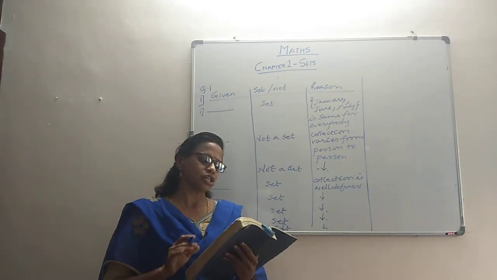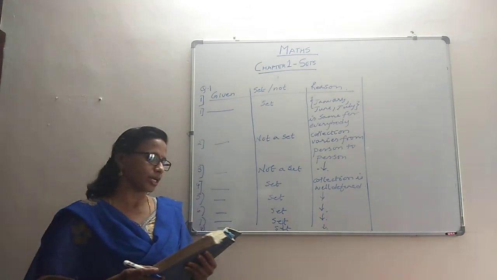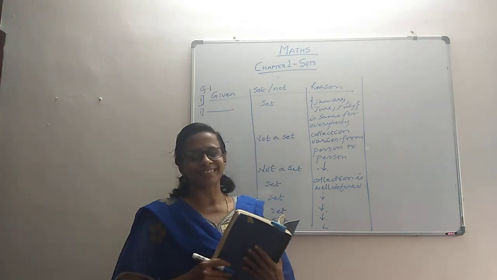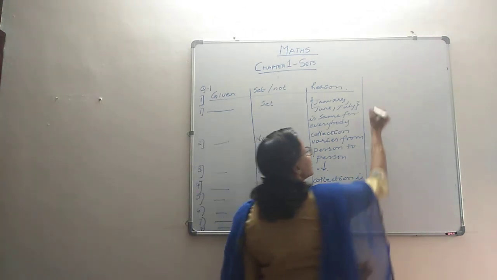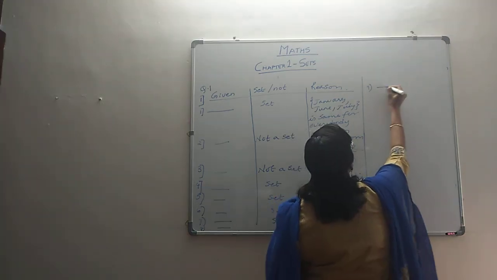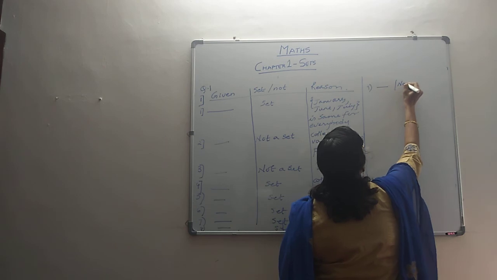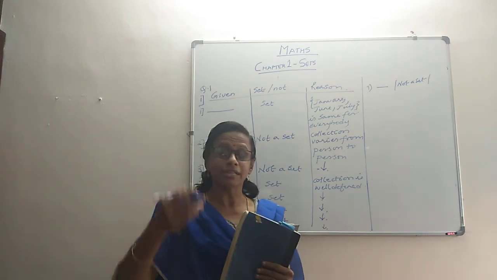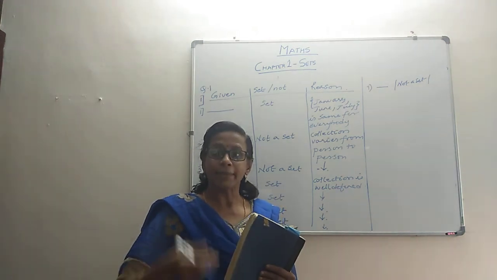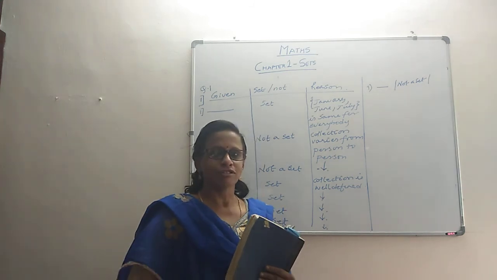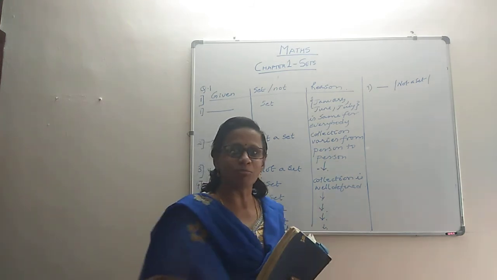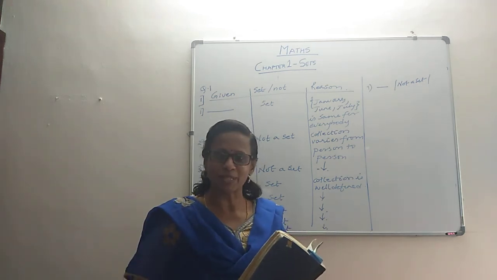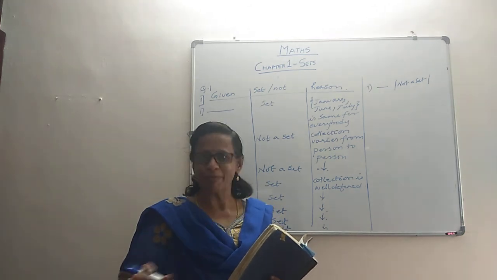Ninth subpart, the collection of most dangerous animals in the world. It cannot be a set. I'll give you a reason why. A certain person would say that the lion is most dangerous, but there are people who will say that cockroaches are more dangerous. Or certain people would say lizard is the most dangerous. Certain people would say that rat is most dangerous. So the collection is going to vary from person to person. Because the collection is not well defined, it's not a set.